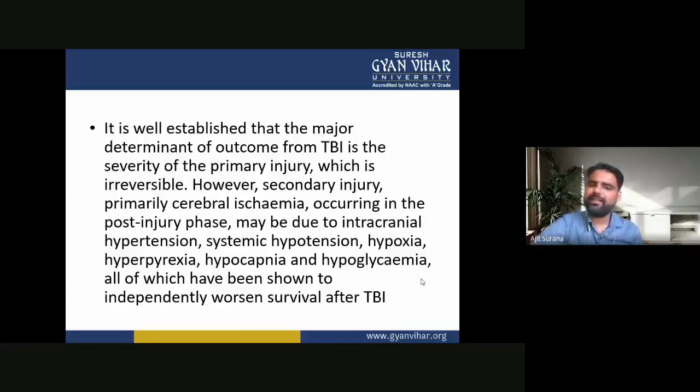So, it is well established that the major determinant of outcome from TBI is the severity of the primary injury, which is irreversible. However, secondary injury, primarily cerebral ischemia, occurring in the post-injury phase, may be due to intracranial hypertension, systemic hypotension, hypoxia, hyperpyrexia, hypocapnia, and hypoglycemia, all of which have been shown to independently worsen survival after traumatic brain injury.